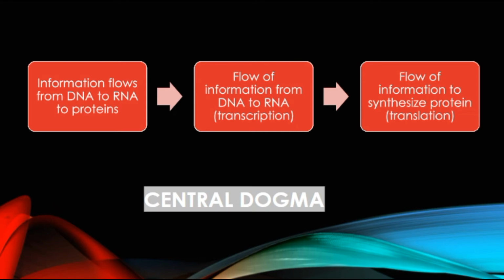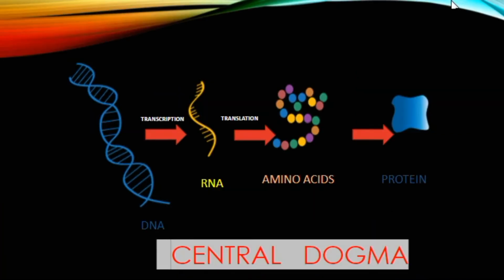Now let's see its graphical representation. The first one is DNA, that is double stranded, and it is converted into single stranded RNA through a process that is called transcription. And then this nascent single stranded RNA is further converted into amino acids through translation, and these amino acids assemble to form a polymer that is called protein.